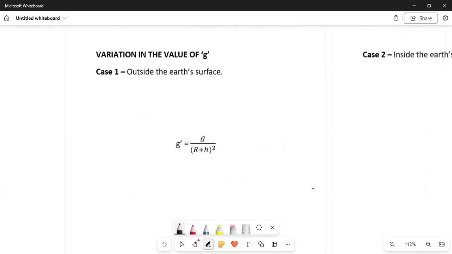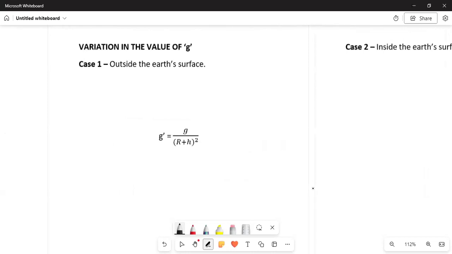Then we discussed the variation in the value of g. In the first case, we saw that if the object moves outside the Earth's surface, then the new g equals the original value of g divided by (R plus h) whole square, where R is the radius of the Earth and h is the height.